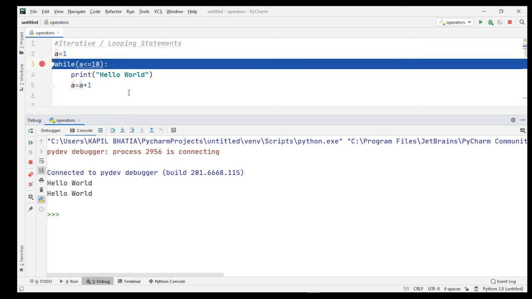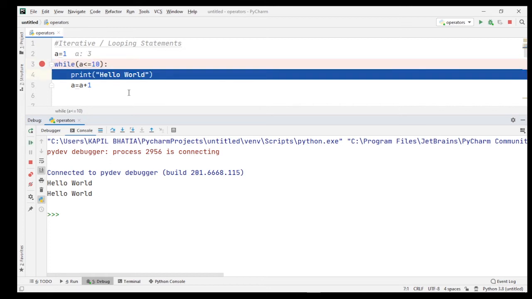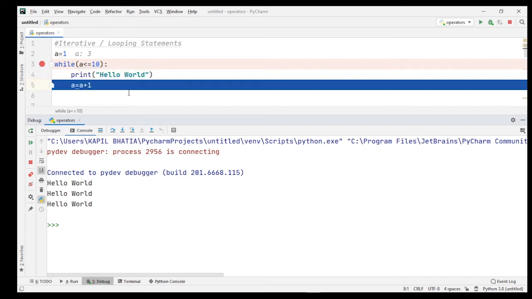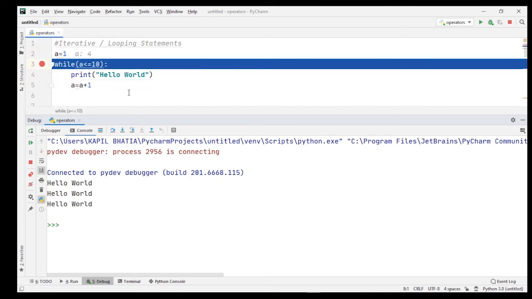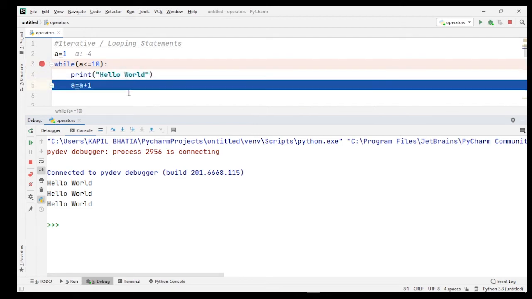Again I press the F8 key, now 3 is less than or equal to 10, again this statement is true, so it prints hello world again one time onto the screen, so 3 times. Now next a is equal to a plus 1, now the value of a is equal to 4. Again we test the condition, because the condition is true, hello world prints on screen.